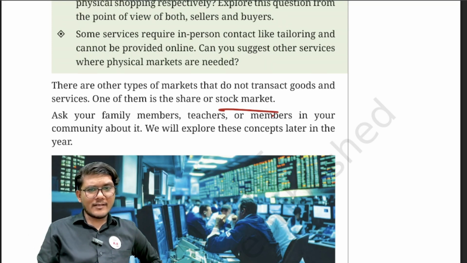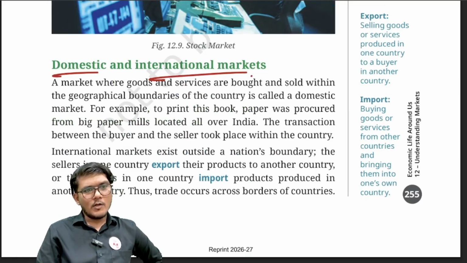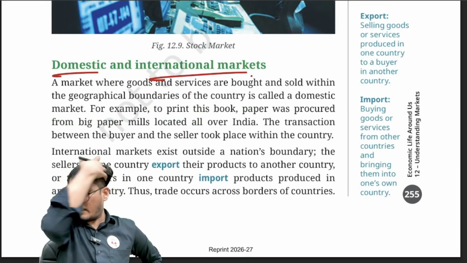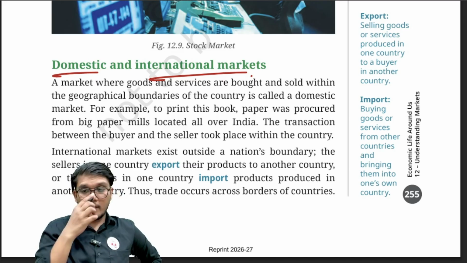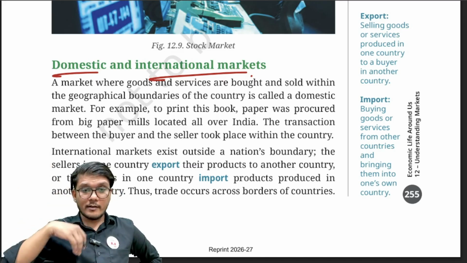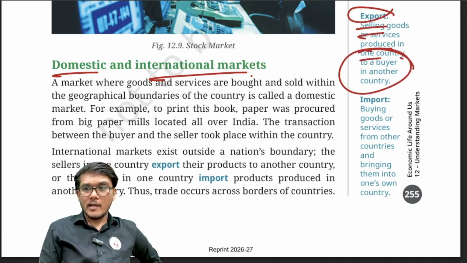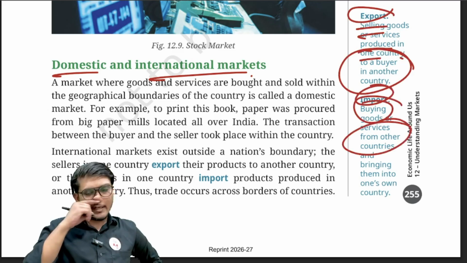The next classification is basically the domestic market and the international markets. So domestic market, within the boundary of India, if you're trading, that's a domestic market. If you're trading outside the boundary of India, if you are exporting goods to another country, or you're importing goods from another country, that is international trade. So export is what? Selling goods or services produced in one country to a buyer in another country. Import is what? Buying goods or services from another country and bringing them to one's own country, right?